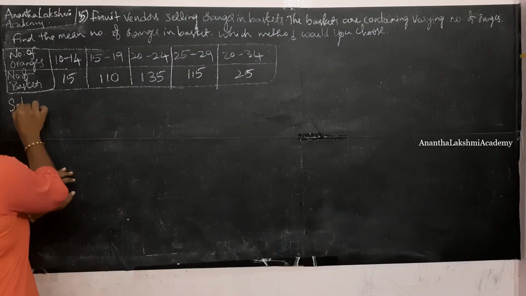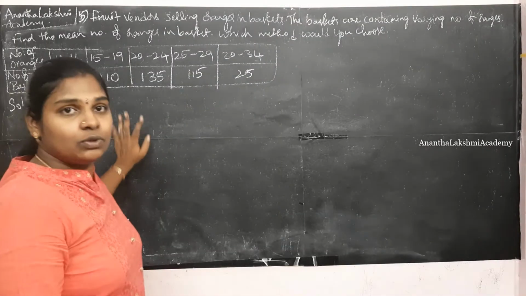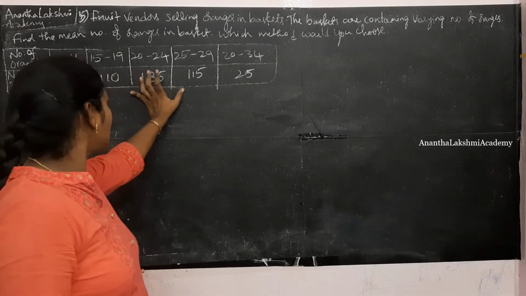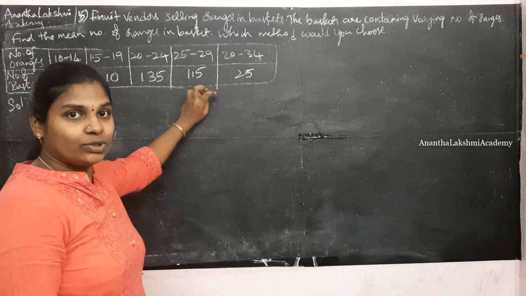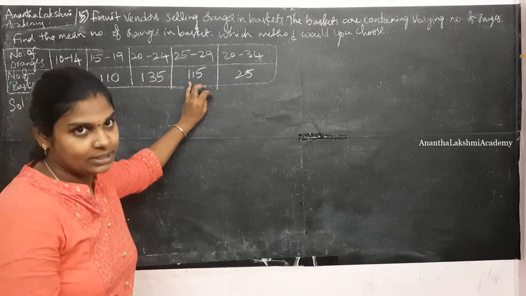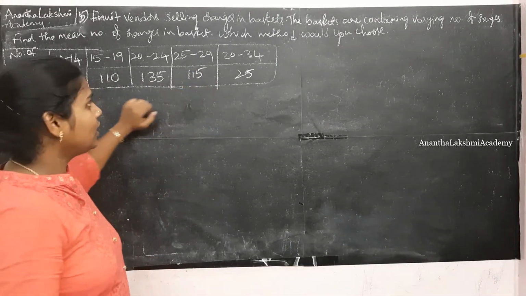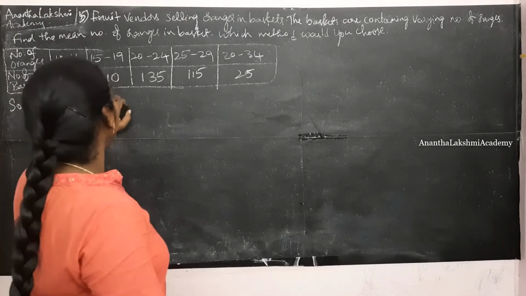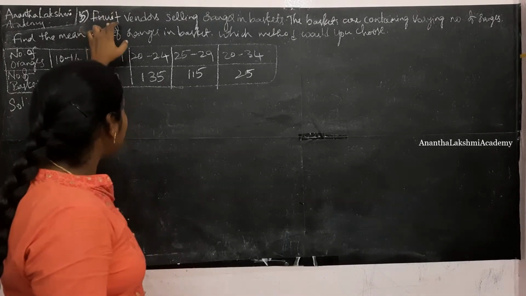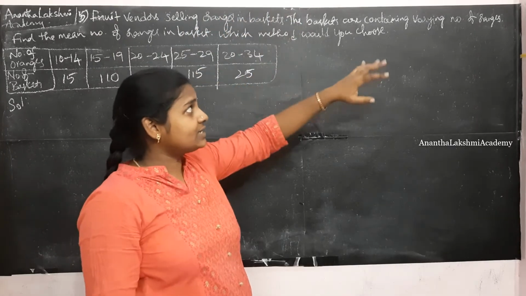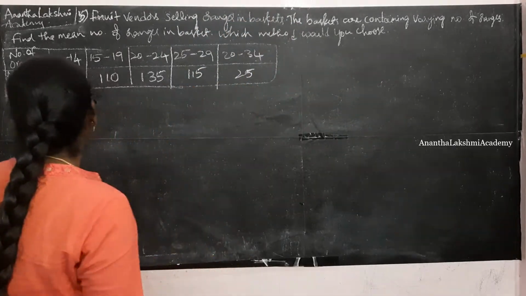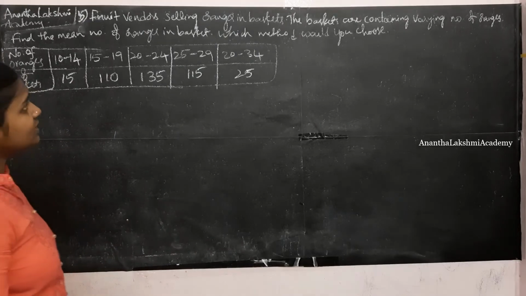So here I'm ready with the 5th problem. If you look at the frequencies of this, these are quite big numbers like 110, 135, 115. I thought I might give you a different method of solving using this example. Okay, let's read out the problem. In a retail market, fruit vendors are selling oranges in baskets. The baskets are containing varying number of oranges. All right, find the mean number of oranges in a basket.